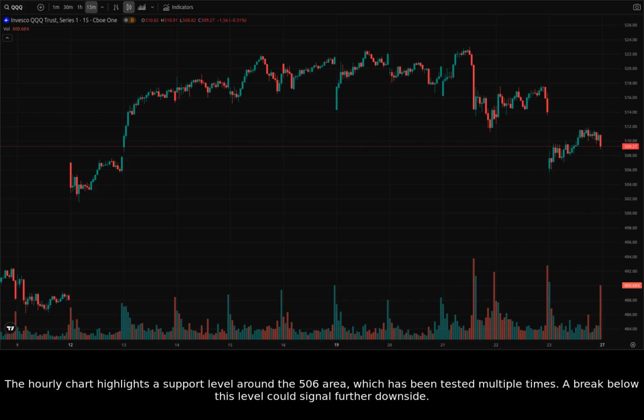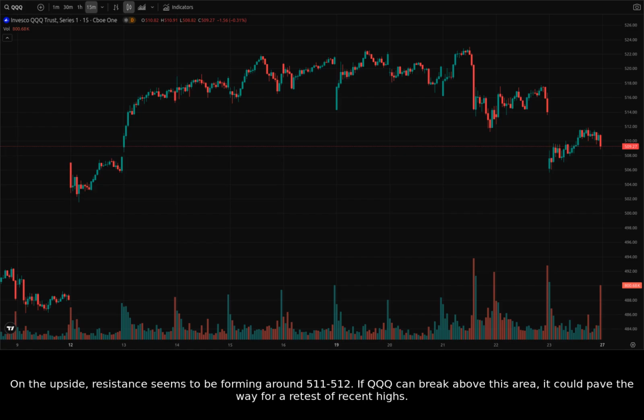The hourly chart highlights a support level around the 506 area, which has been tested multiple times. A break below this level could signal further downside. On the upside, resistance seems to be forming around 511 to 512. If QQQ can break above this area, it could pave the way for a retest of recent highs.